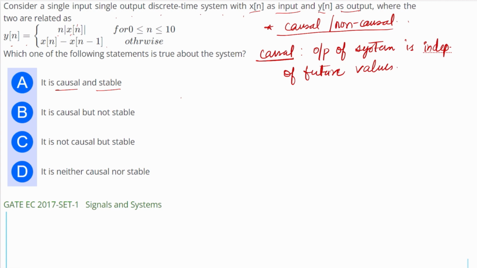That means in a causal system, the value of output can depend on the present or past inputs, but if the values depend on future input, then it is a non-causal system.